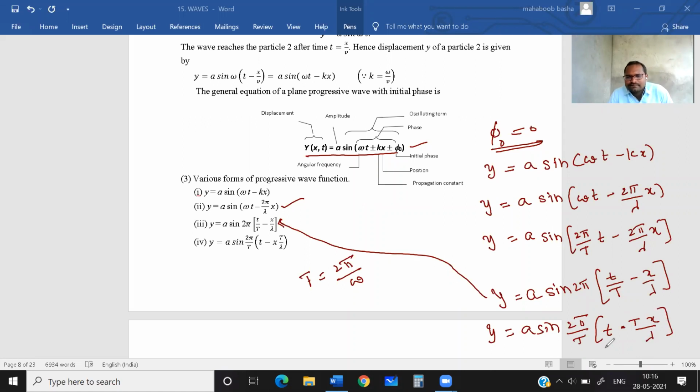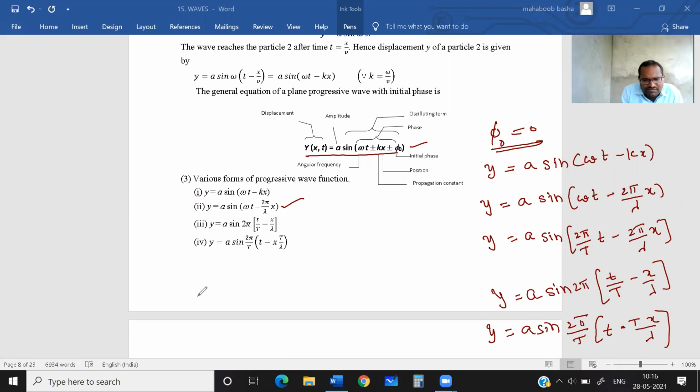Or take T also common, or T send inside, you'll get again the same equation. Okay, students? Clear?